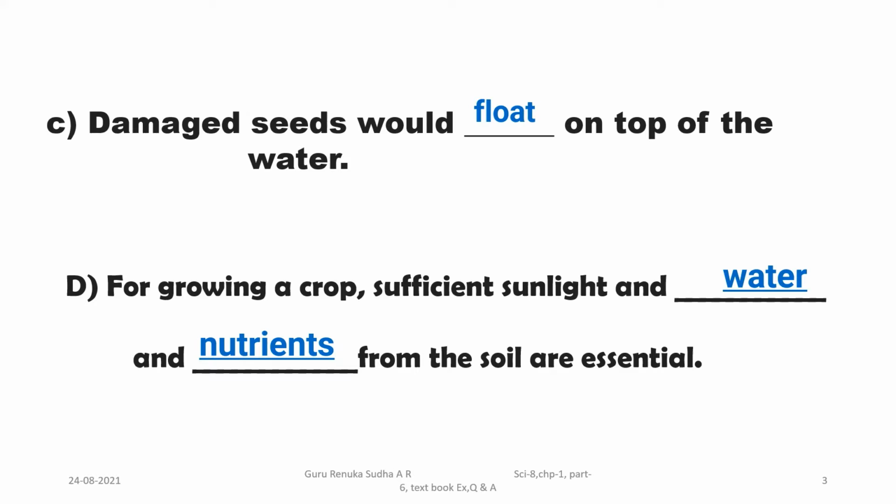How does the soil have the nutrients? By adding manure and fertilizers. So we can write, along with sunlight, the plants need water and nutrients from the soil, which are essential for the growth of the crop.